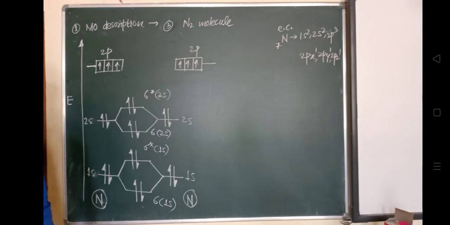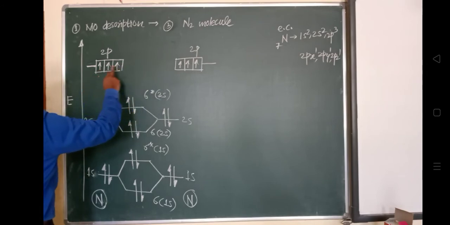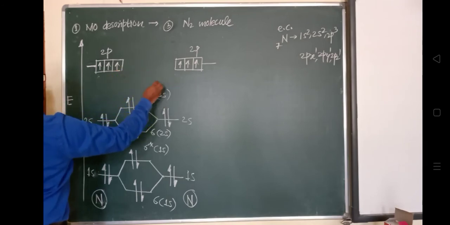Now what will happen here? There are 3 electrons. The x orbital will merge with the x, y with the y, and z with the z.